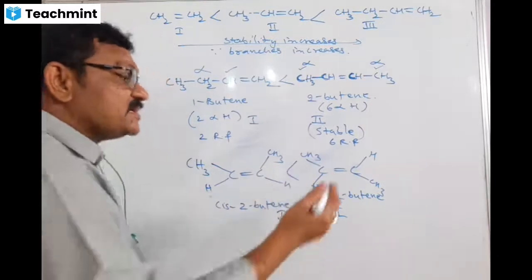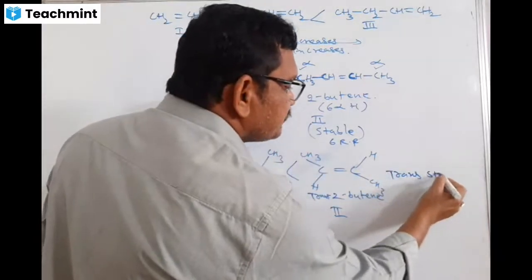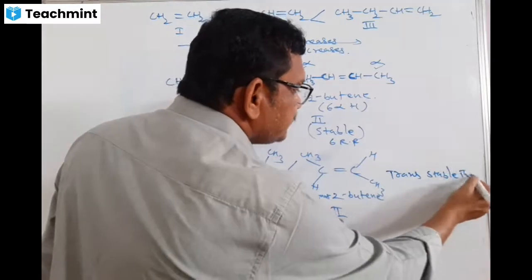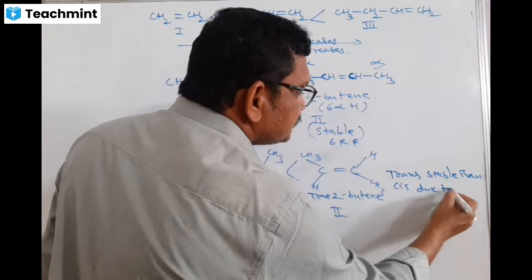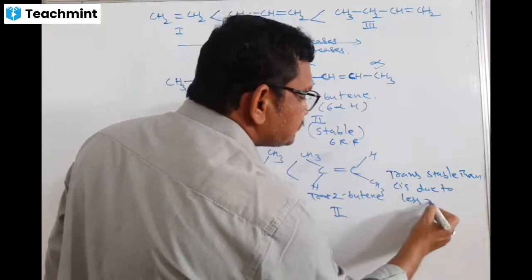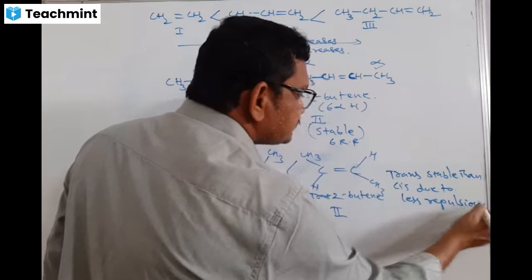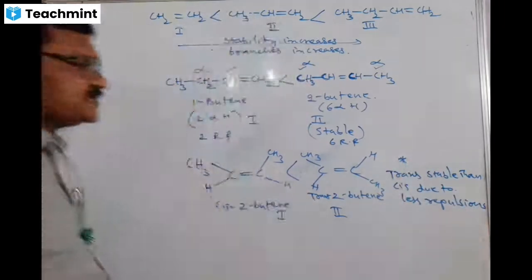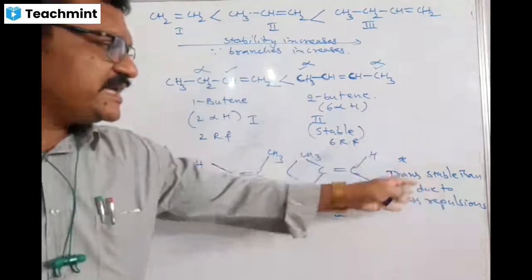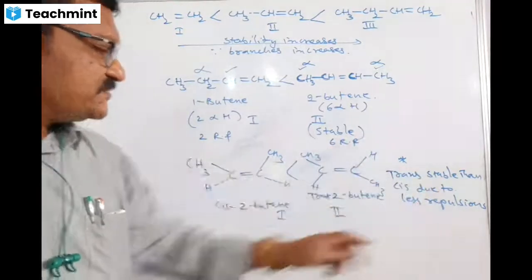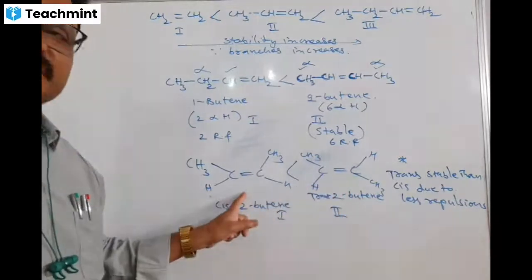Always remember, trans compounds are more stable than cis due to less repulsions. This point you remember. Any trans compound is more stable than cis compounds due to less repulsions. Here repulsions are very less. That's why it is more stable than the cis one.